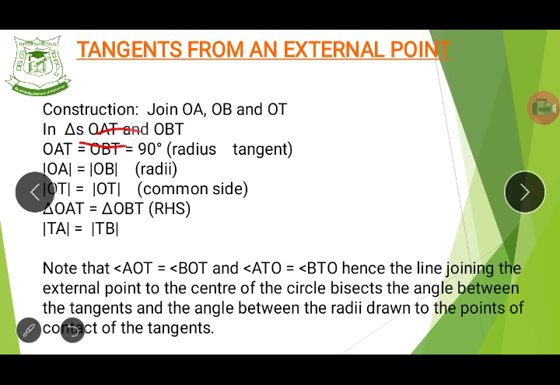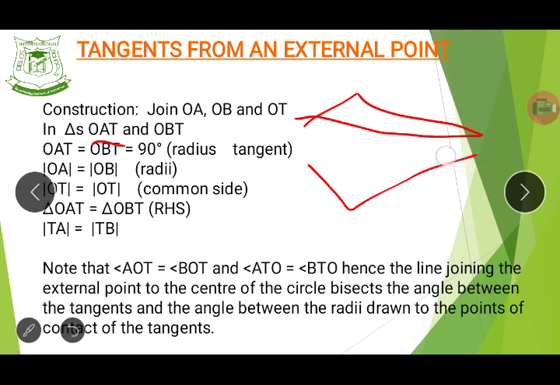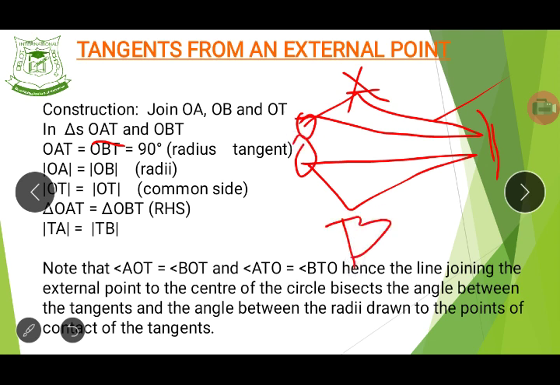Now look at this. We have OAT, right? There are two triangles that are formed because of that imaginary line in the middle. Do you see that now? So we have O here, we have A here, we have T. This is our T, this is our O, the center, right? And this is our B. So he's now saying triangle OAT, this one, and this one have been formed.